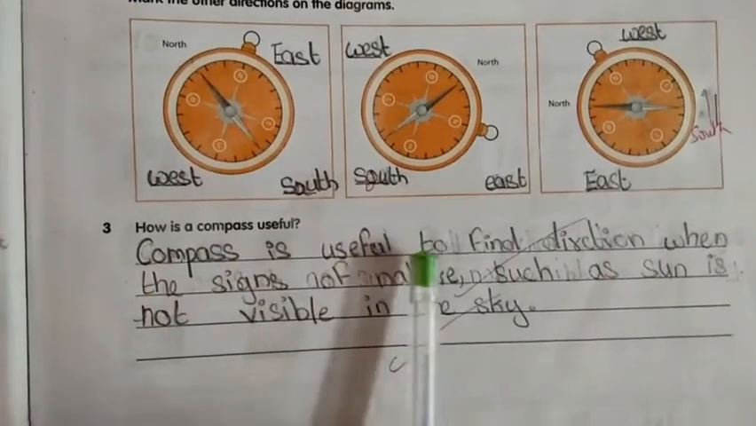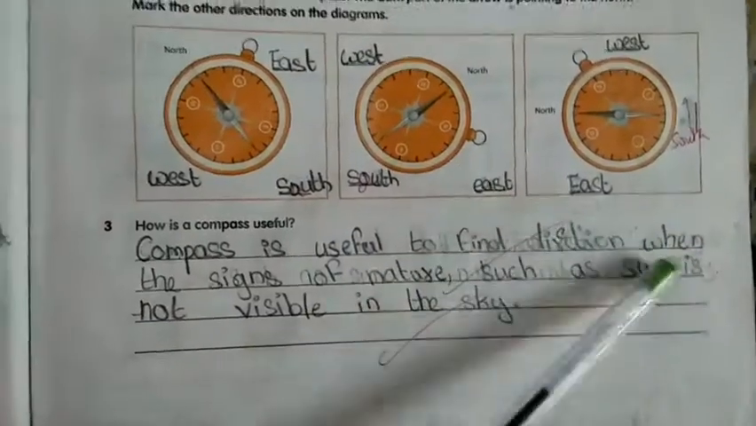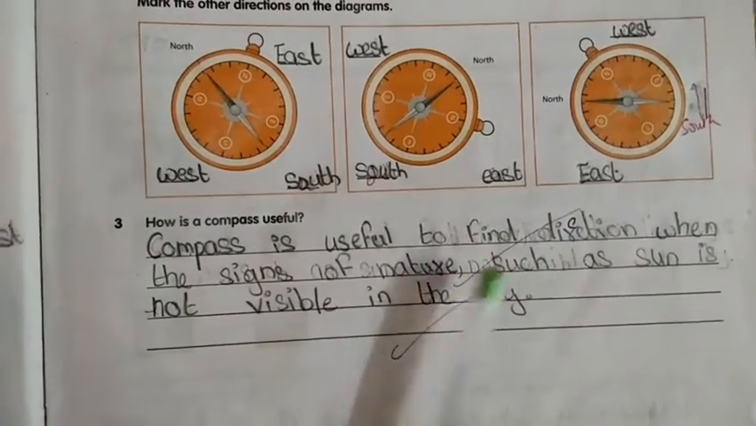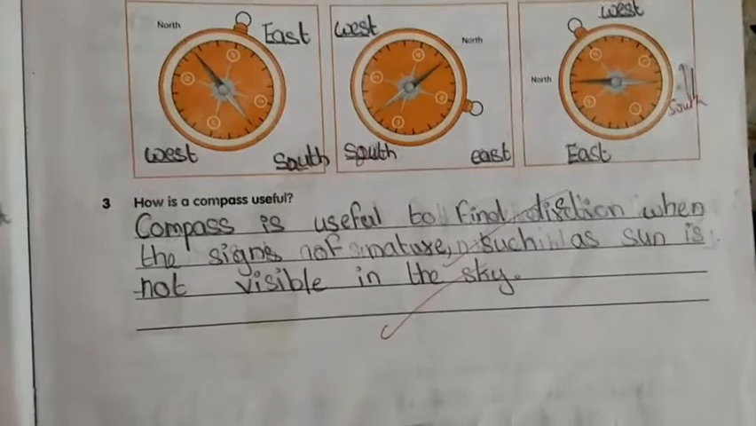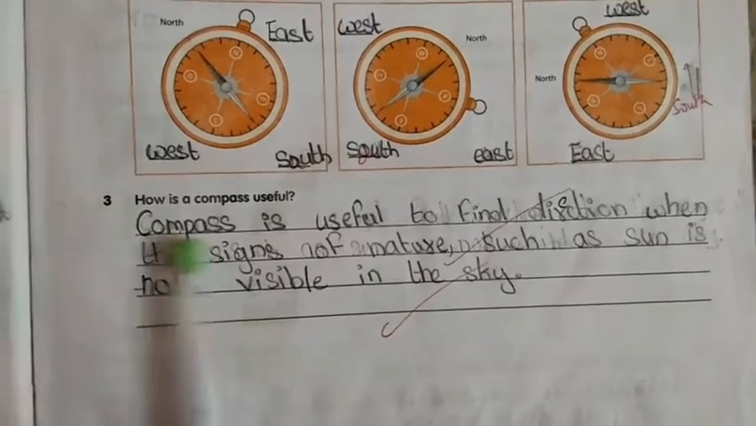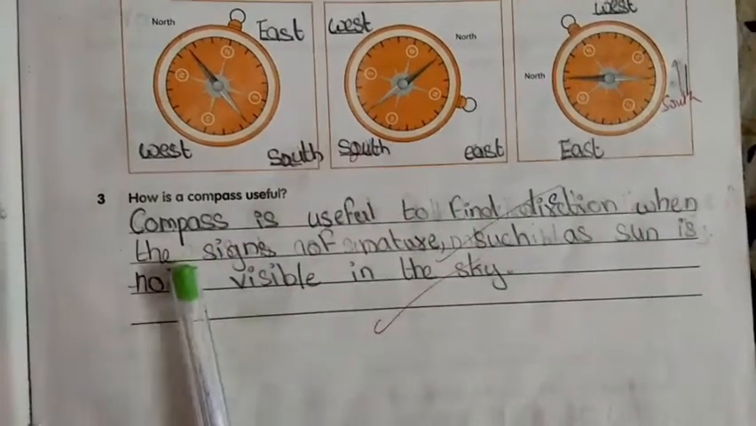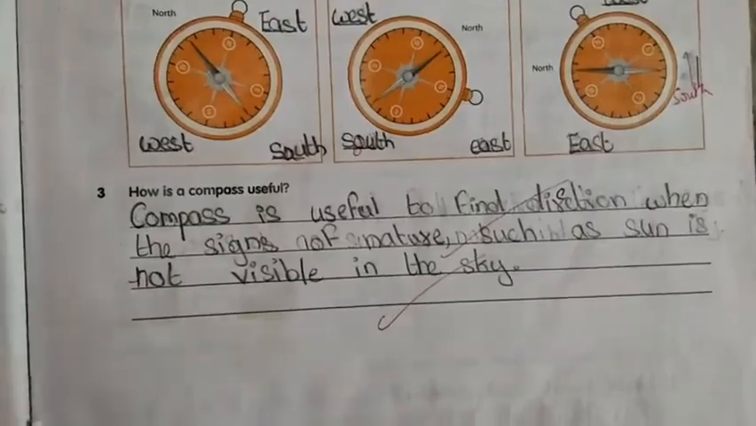Compass is useful to find directions when the signs of nature such as the sun are not visible in the sky. I've already told you, if the sun is not visible, who will help us to find the directions? Compass will help us.